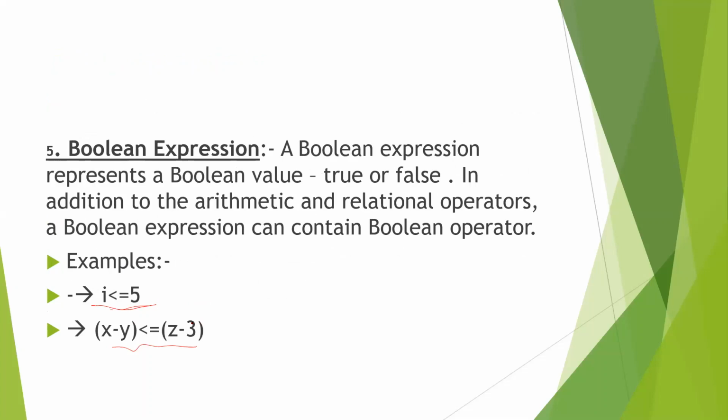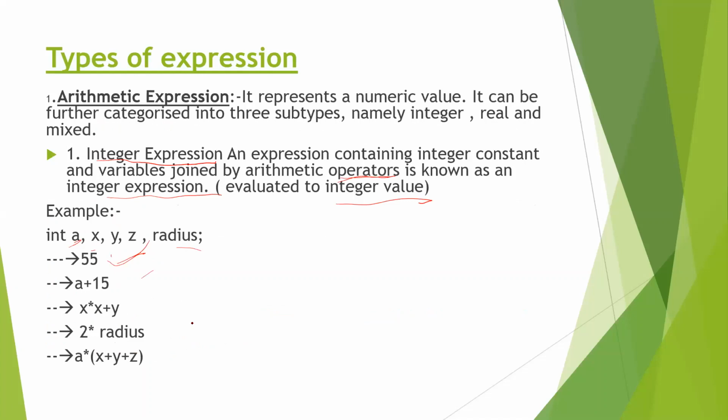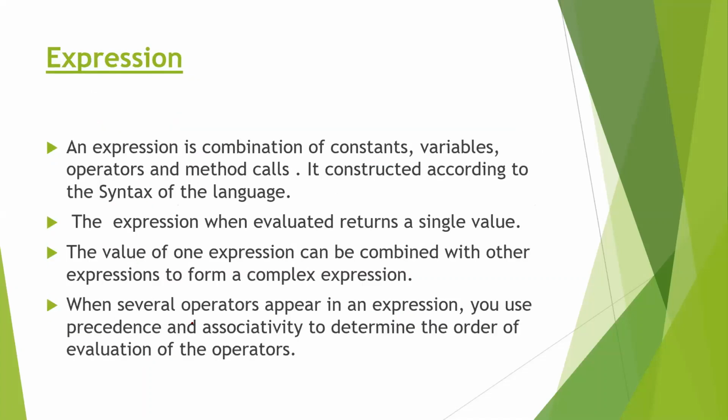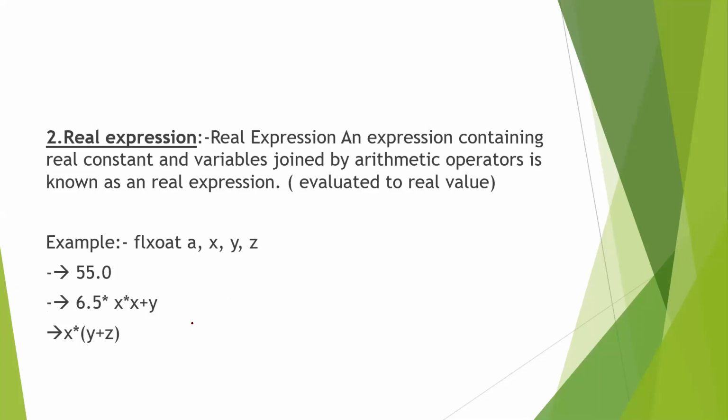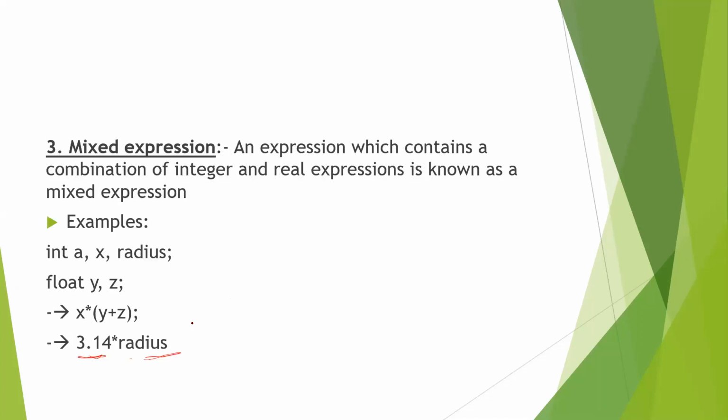Now you can come back here. So what is an expression? When we combine more than one operator, in a combination of constants, variables, operators and method calls, then it is known as an expression. And expressions are of different types. The integer expression contains only integer numbers. The arithmetic expression is a combination of the integer expression. Then under the arithmetic expression comes the real expression, which contains real values. And the mixed expression, which is the combination of integer and real, is called a mixed expression.